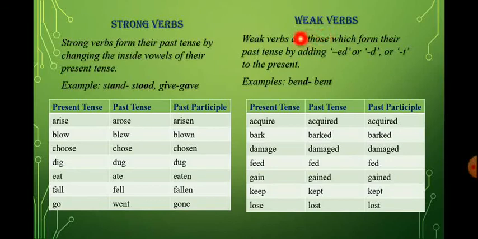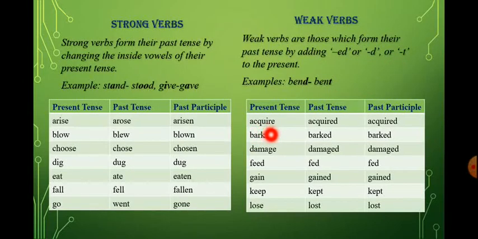Now coming towards the weak verbs. What are weak verbs? Weak verbs are those which form their past tense by adding ed, d or t to the present. That means when we change a verb from present to past tense, we add a suffix, that is ed, d or t. For example, acquire.